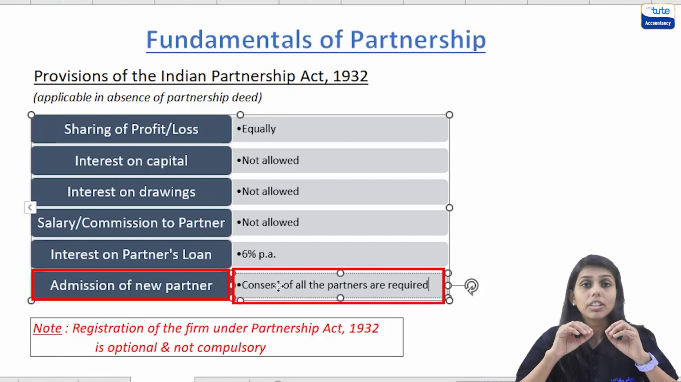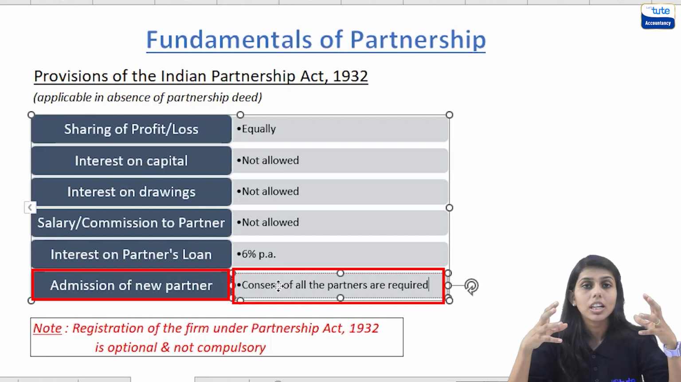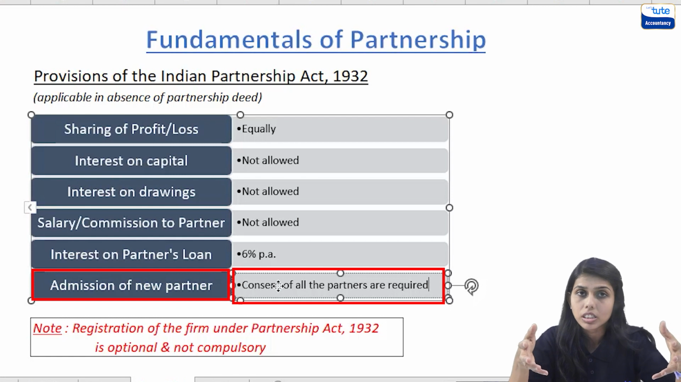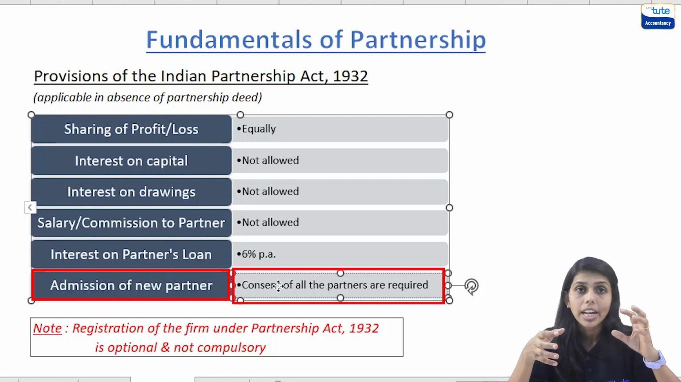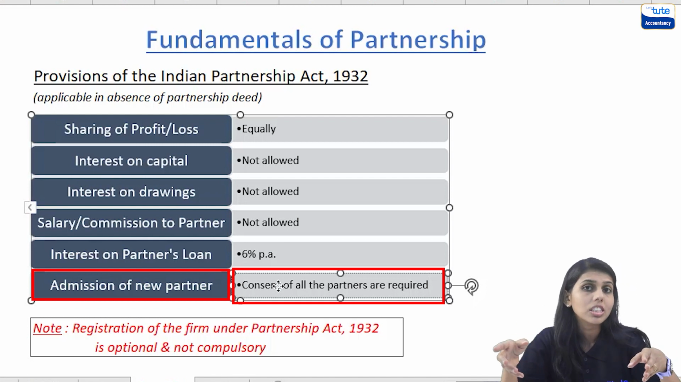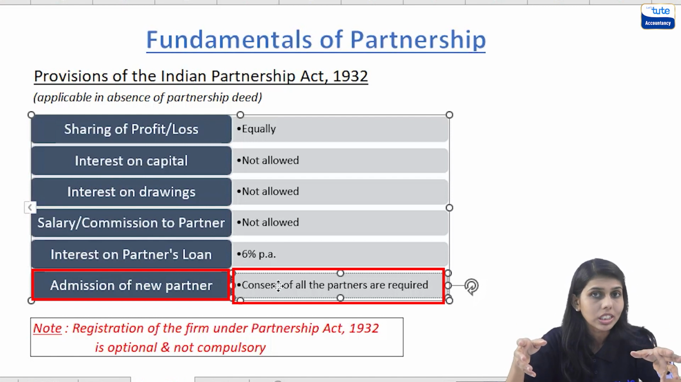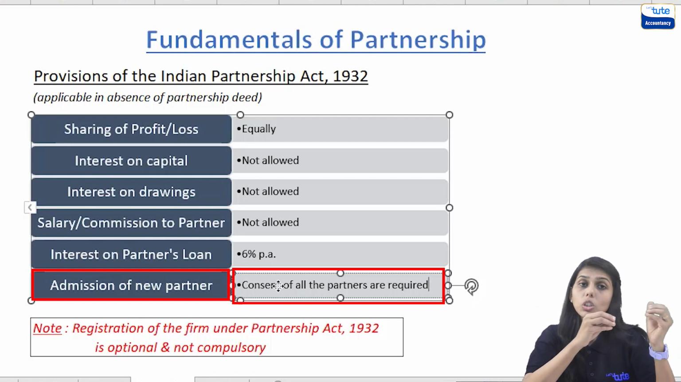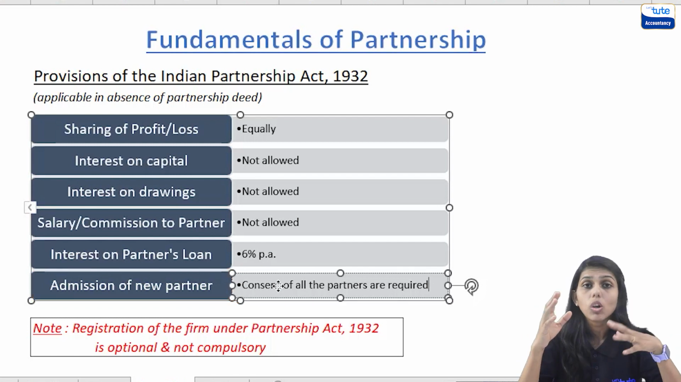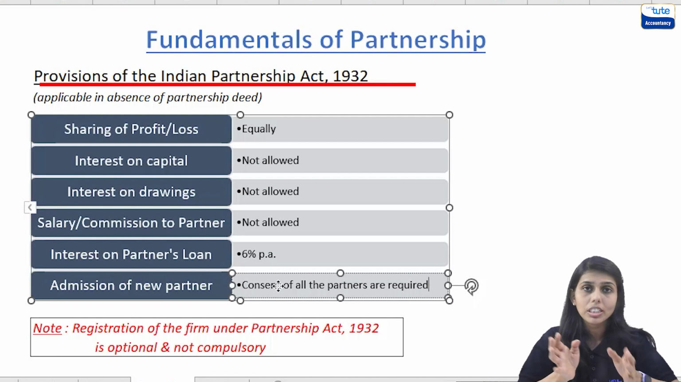Okay. So it cannot be like, say there are 5 partners and they want to admit one more partner, a 6th partner, into the business, and only 4 give the consent and 1 does not. So it does not go with the majority. There has to be consent of all the partners to admit a new partner into the business. So this was all about the provisions of the Indian Partnership Act.